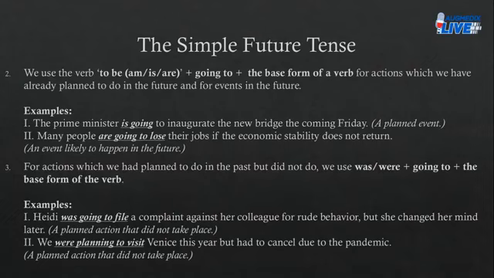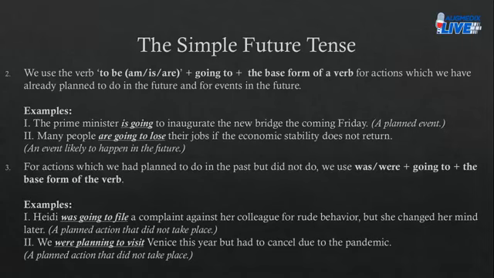A planned action that did not take place. Okay. We were planning to visit Venice this year, but had to cancel due to the pandemic. So here, in both the sentences, you can see that you planned something, but then later you could not materialize your plan. You could not make your plan happen, right? You could not actually turn it into a possibility.